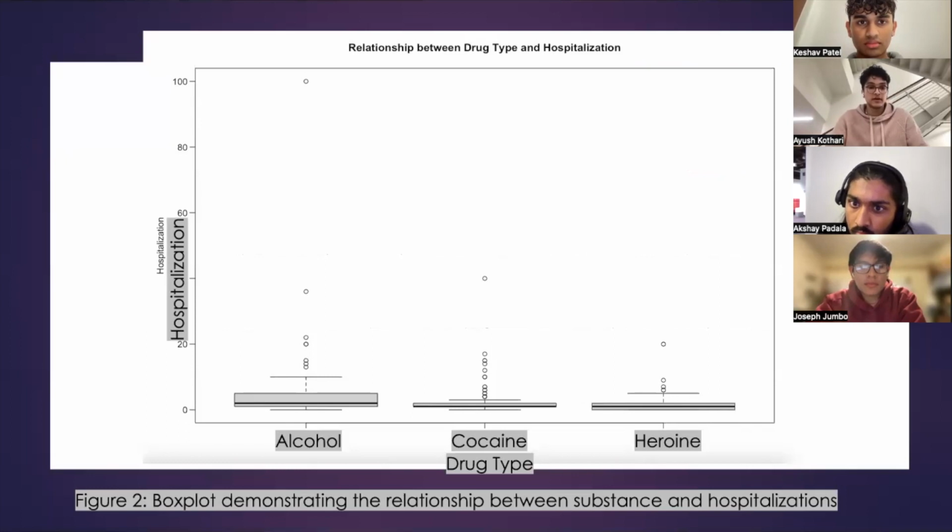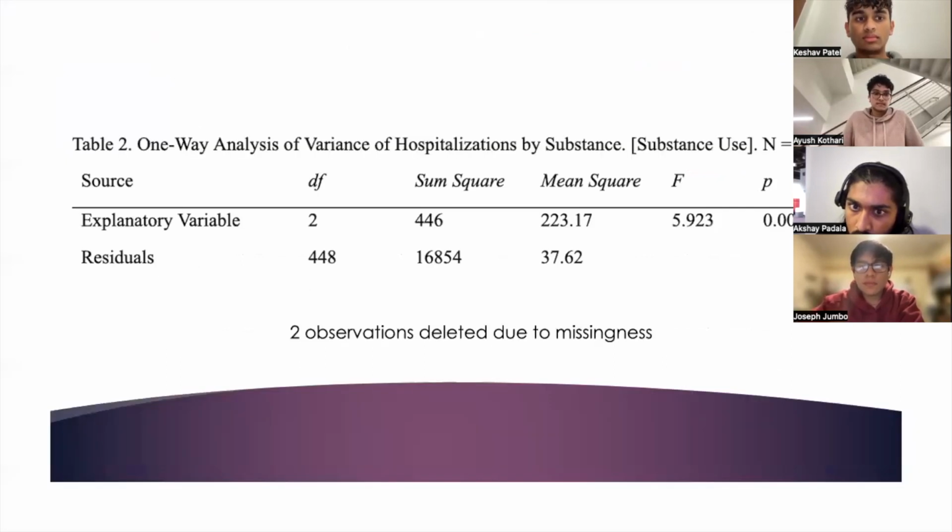So this plot right here demonstrates the relationship between substance and hospitalizations. The box plot helps us identify how each variable is distributed. And here is the ANOVA output. For the test, looking at the degrees of freedom, sum of squares and mean squares, we can see how they all arise from the data set. The F statistic of 5.923 provides a p-value of 0.00287, as discussed before, which is significant and shows that there is at least one group that has a different rate of hospitalization compared to the others.